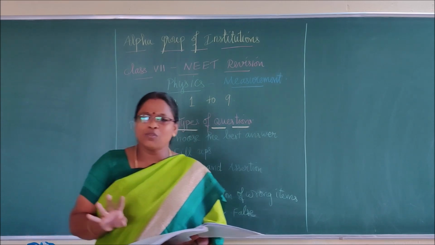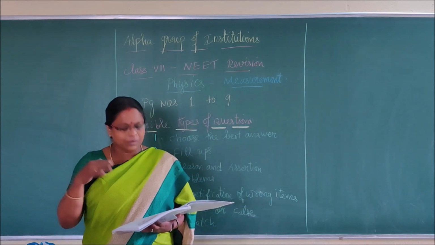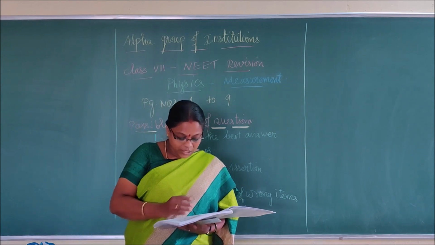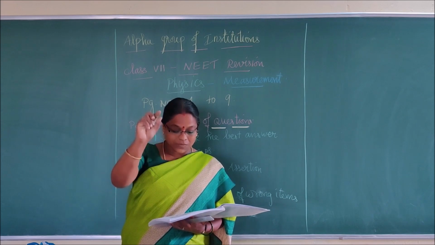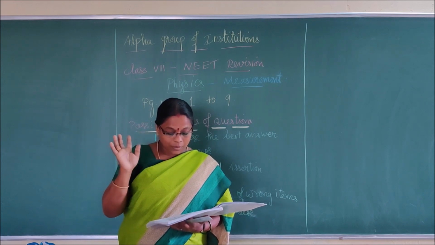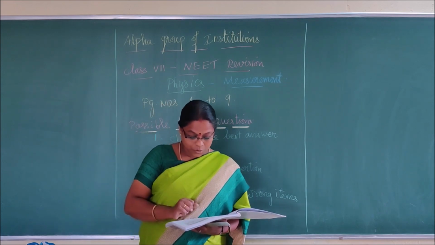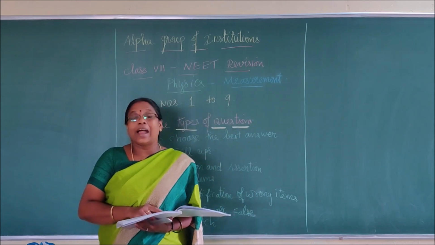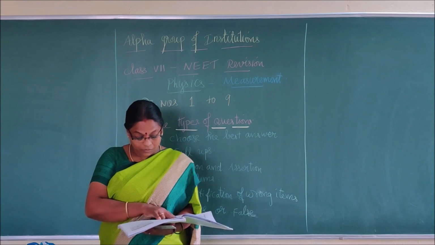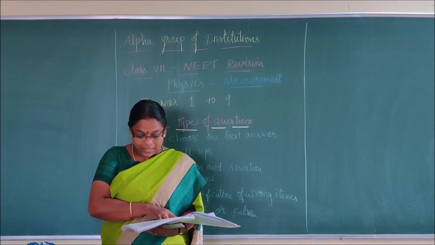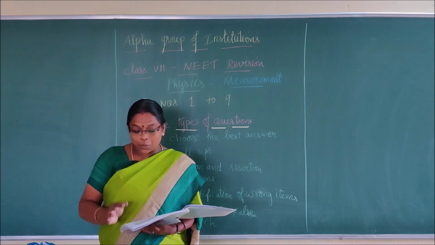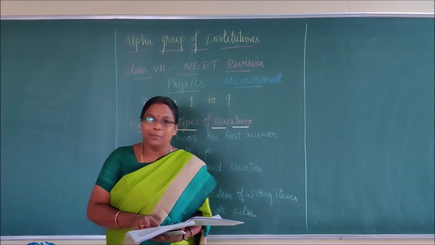There are 4 types of forces, as you know from your 6th standard. The definition for each force: gravitational force means the first 3 lines. The electromagnetic force means the first 2 lines. And under the topic electromagnetic force, attraction for unlike charges, repulsion for like charges, and the subsequent paragraphs are important.